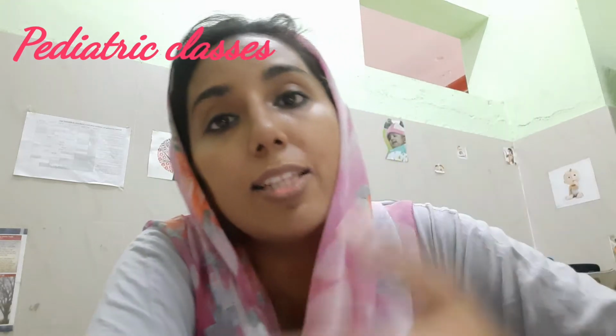with the units. Okay, now the third part which carries 1 mark is the parent education part. So if anybody asks you the treatment of nephrotic syndrome, you will write general measures, you will write the specific treatment, and then you will write the parent education part, where you discuss with the parent about the disease and about the outcome, and the cooperation we have to tell. Then only you will get the full cooperation of the parents in treating this disease.